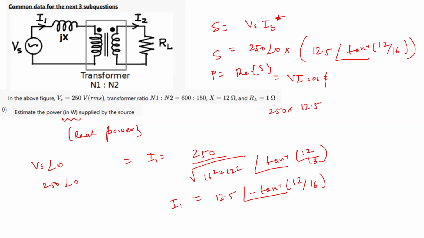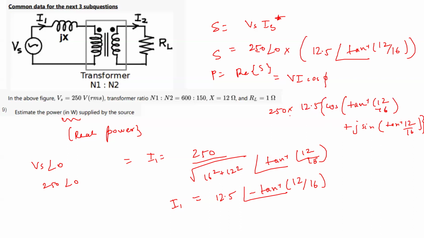So this is 250 into 12.5 with the angle. Now what is this? It has to be cos plus j sin. So if I convert the polar into coordinate form, this will become 250 into 12.5, this is the magnitude, and this is cos phi plus j sin phi. And what is phi? Phi is tan inverse 12 by 16. Okay, plus j sine of tan inverse 12 by 16. Okay, so this is nothing but VI cos phi directly.